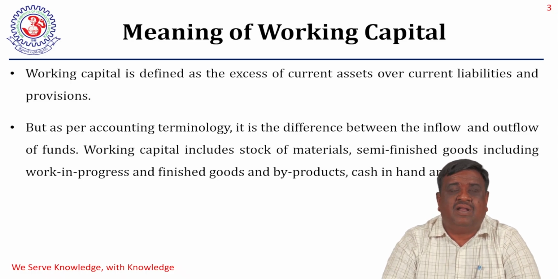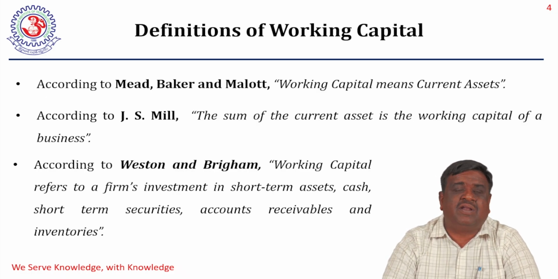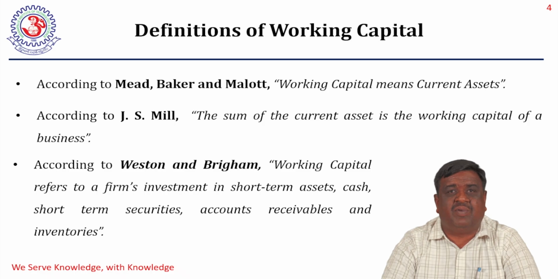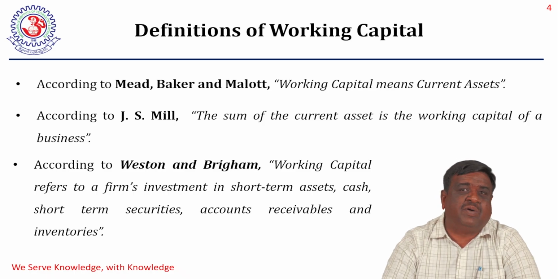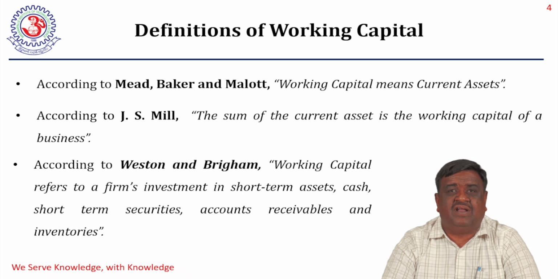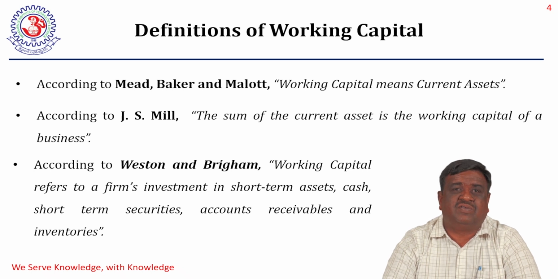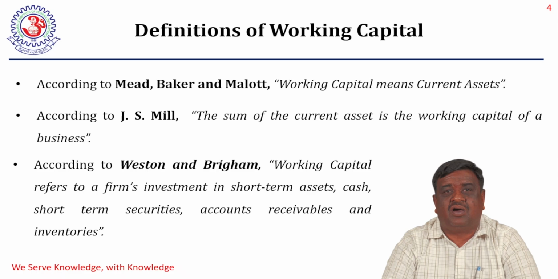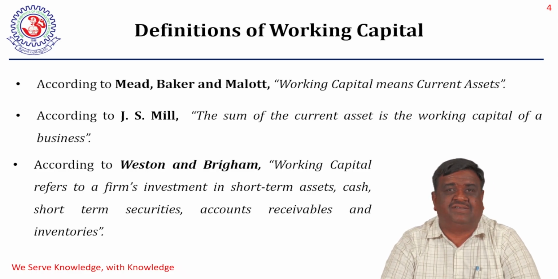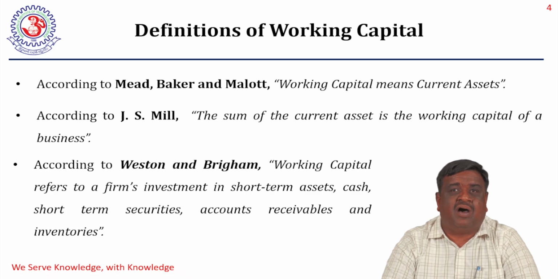Now, let us consider some important definitions given by important personalities in the area of accounting or finance related subjects. The first one is Mead, Baker, and Malott. According to Mead, Baker, and Malott, working capital means current assets. That means whatever current assets are maintained by the organization, collectively we call it working capital.